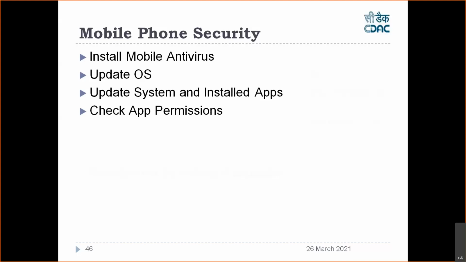And we need to check the permissions of the apps regularly. For example, I downloaded the Facebook app. Now, why should I give access to my contacts to Facebook? Why does Facebook want my contacts? That permission you please don't give. Anyway, your GPS is required for Facebook when you are putting a photo and locating. Again, you want to capture a photo, so your camera is required. But why does Facebook want to access your contacts and logs, right? So you should check those app permissions clearly and remove what is not needed at all.